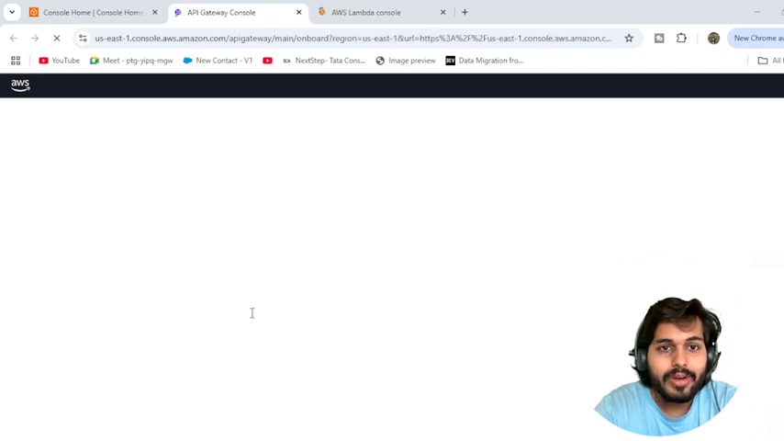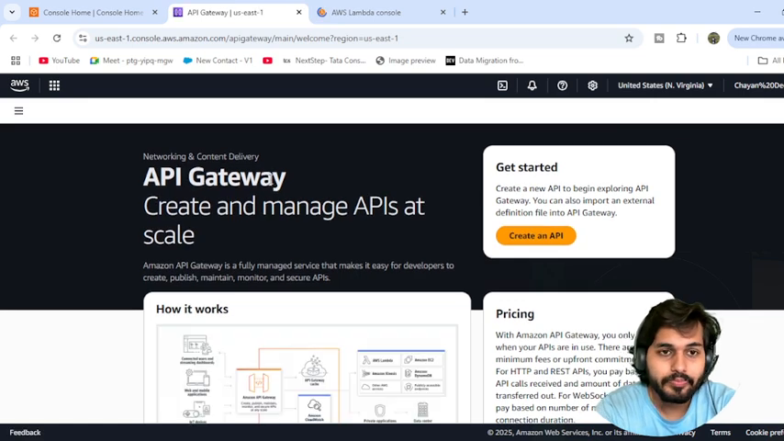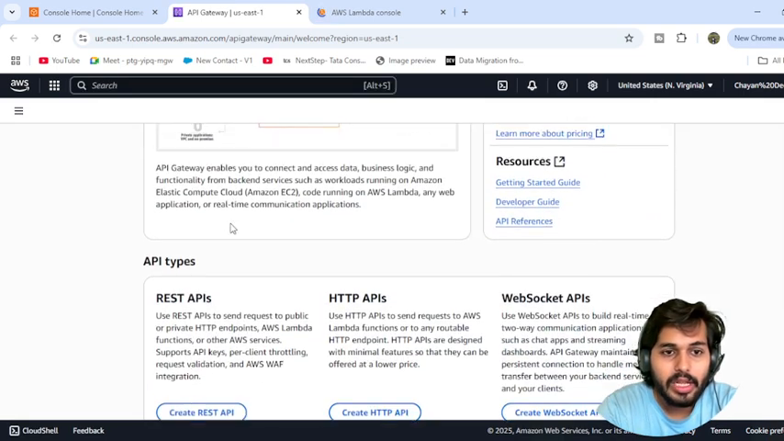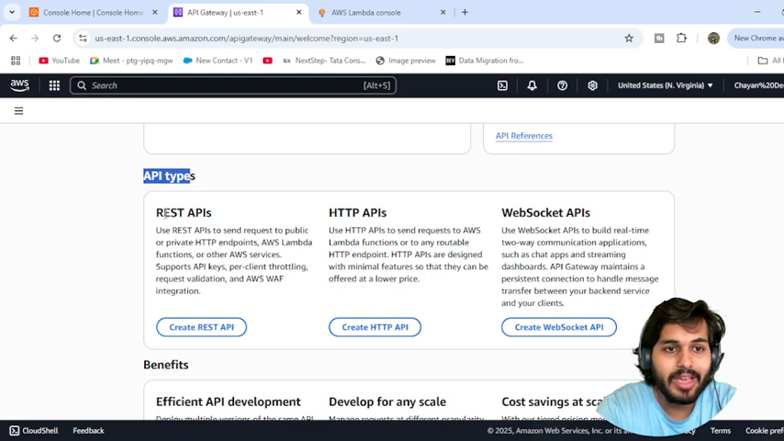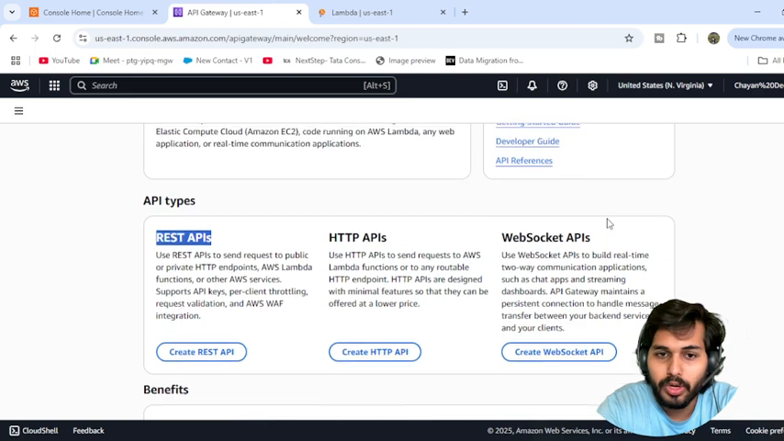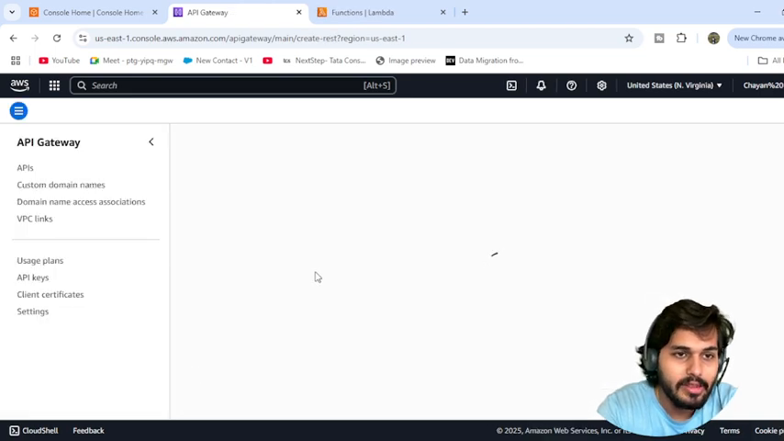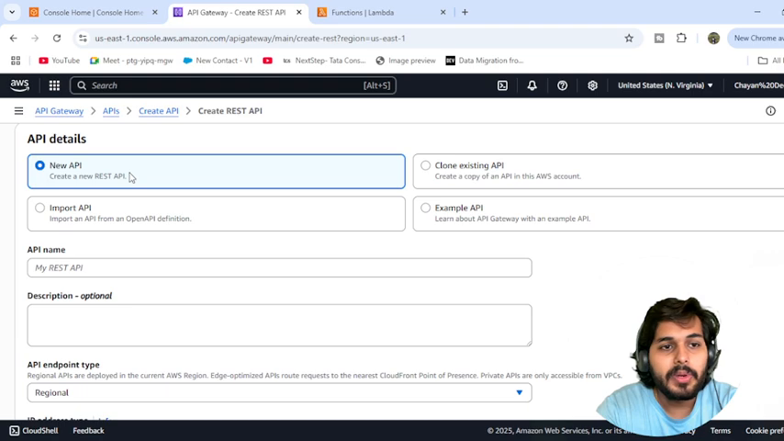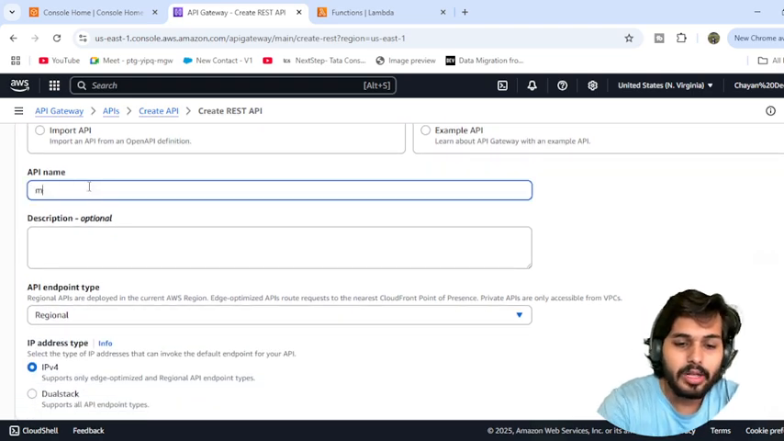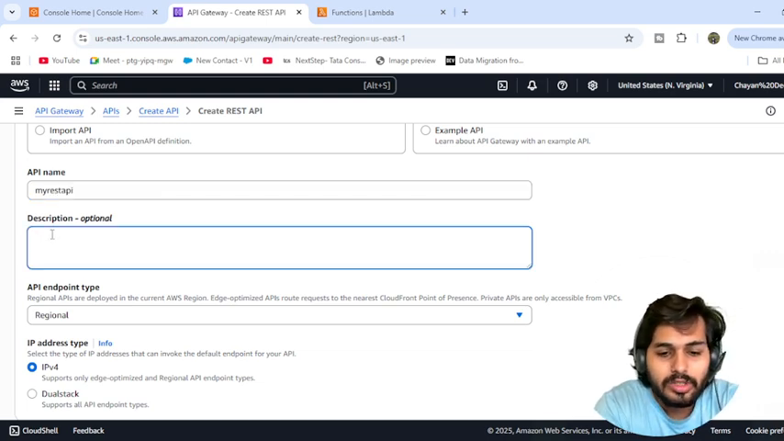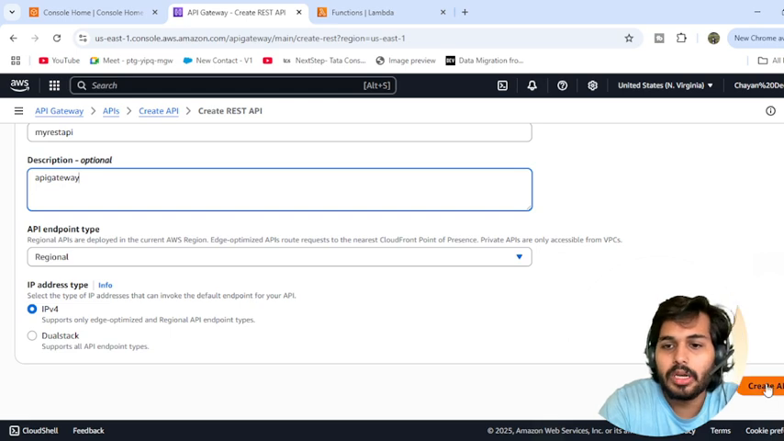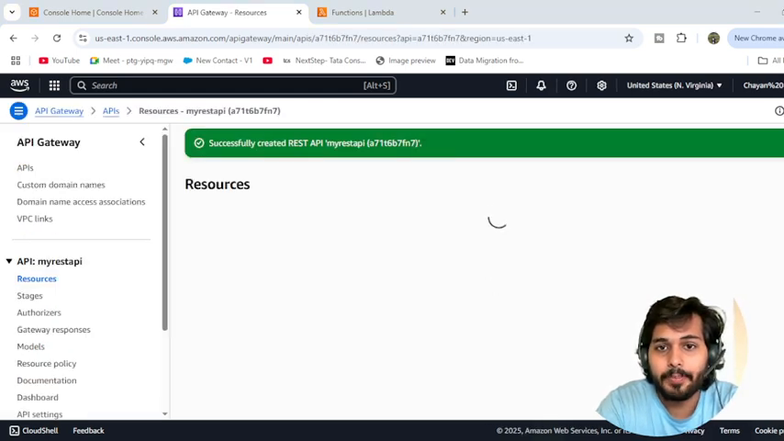Okay, so first of all, while creating the API gateway, we have to look at the different kinds of API types provided by API gateway. We have REST API, HTTP API, and WebSocket API. We are going to quickly create a REST API directly from here. So there will be a new REST API. What name do you want? I'm just giving it my REST API, and for the description, let's quickly write only the API gateway. Nothing to worry about, and you just quickly create an API gateway over here.